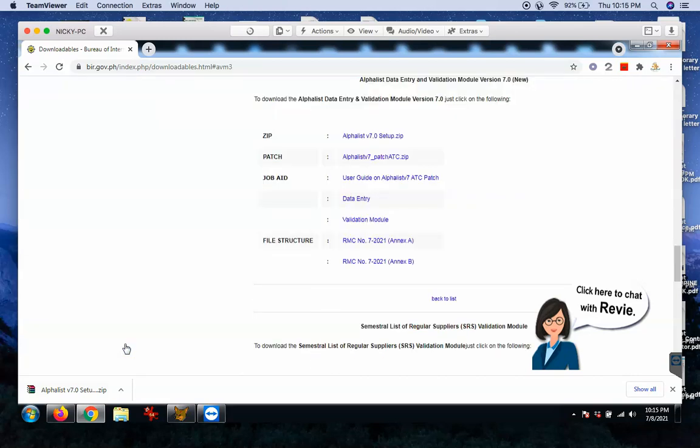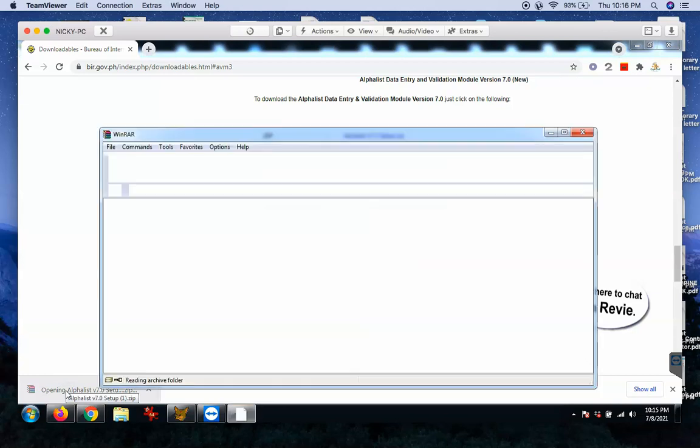Okay, so nababago yung, na-update po ito ha. You have to make sure na na-updated yung mga Alphalist nyo or yung EBR forms nyo. Okay, and then Alphalist. So pag click mo na yan, ayan, madadownload na siya sa computer mo and then i-install lang natin.